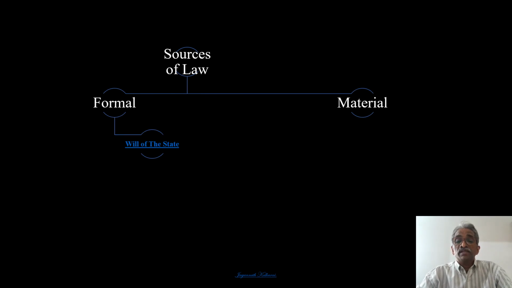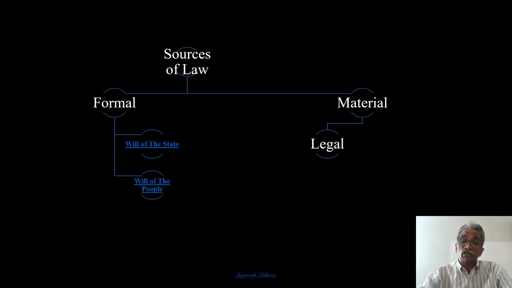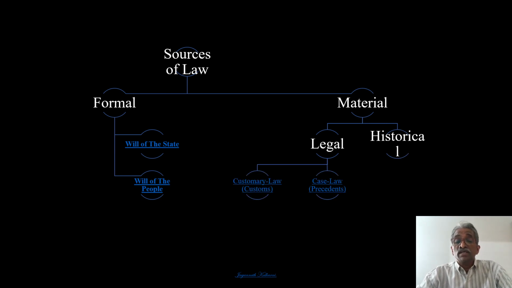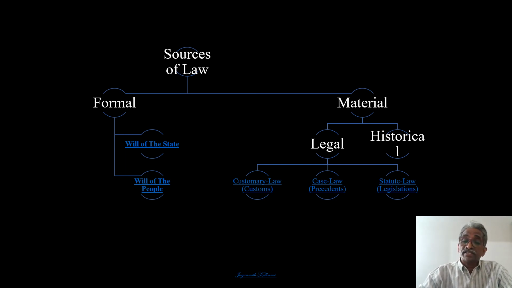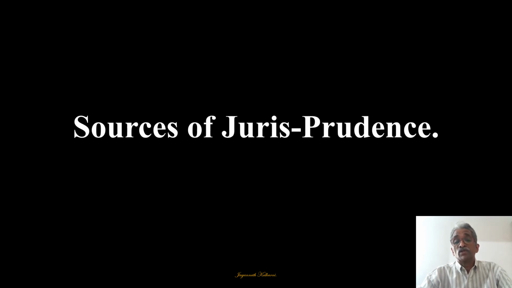So again we will re-summarize this. These are the sources of law, formal and material. In the case of formal, we have seen the will of the state as well as the will of the people. In the case of material, we have seen the legal and historical. And for legal, we have seen customary law or customs, then case law or precedents, and lastly, legislation or statute law. We have also seen the essentials of a valid custom. So these were the sources of jurisprudence.